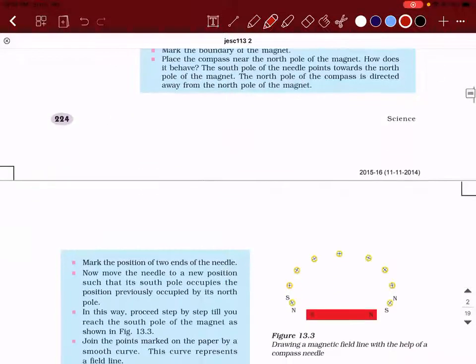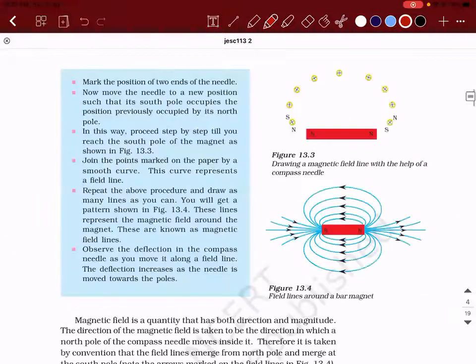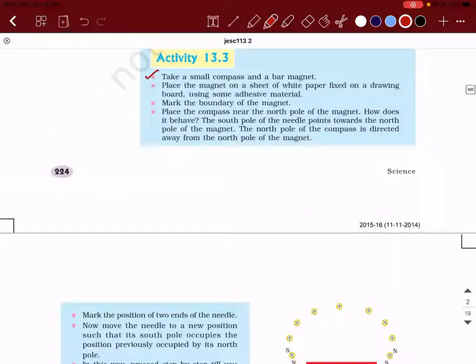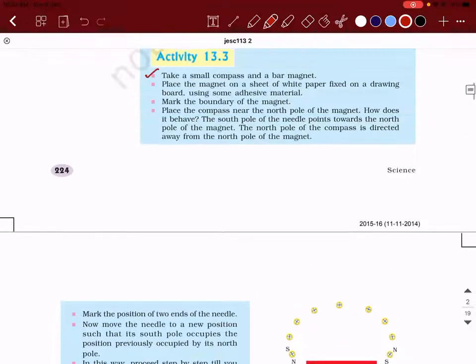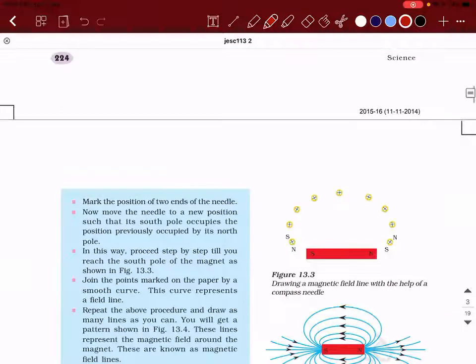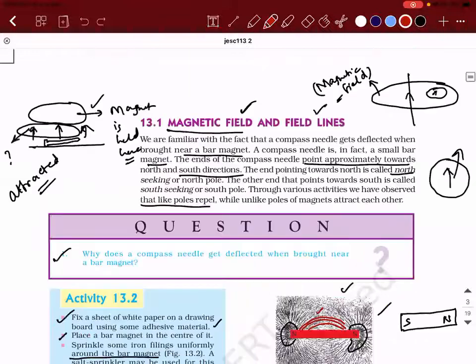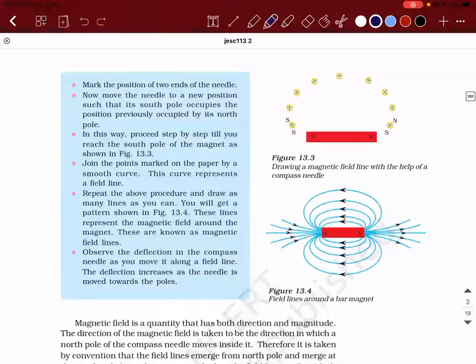Then take a compass and a bar magnet. Now place the magnet on a sheet of white paper fixed onto a drawing board. So place the magnet on a sheet of white paper. This is fixed to the board. Then what you do is mark the boundary of the magnet. Okay. So boundary means you draw a region around it. You will draw something like this. Mark the boundary around the magnet.